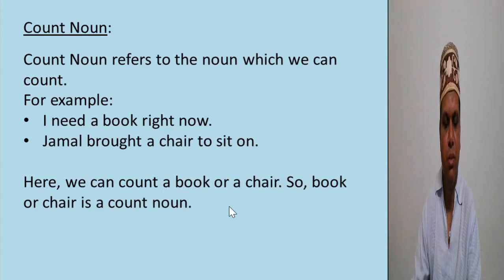If we want to identify whether a noun is count or non-count, we have to use A or AN before the noun. If we can use A or AN before a noun, it is a count noun. If we can't, it is a non-count noun.